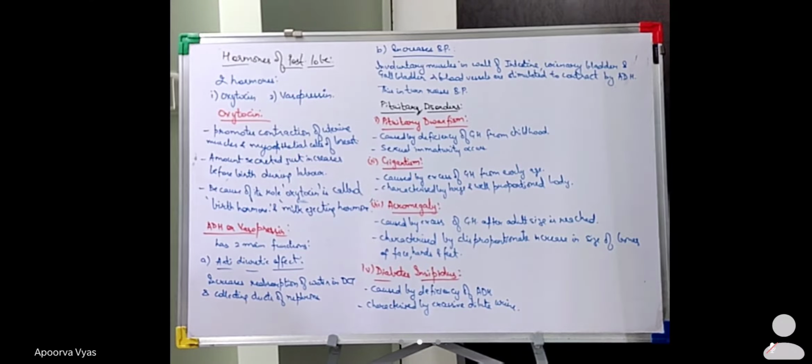Next is your diabetes insipidus. So diabetes insipidus is actually caused by the deficiency of anti-diuretic hormone. ठीक है, so anti-diuretic hormone का deficiency है. So अभी मैंने बताया कि what is the role of anti-diuretic hormone.